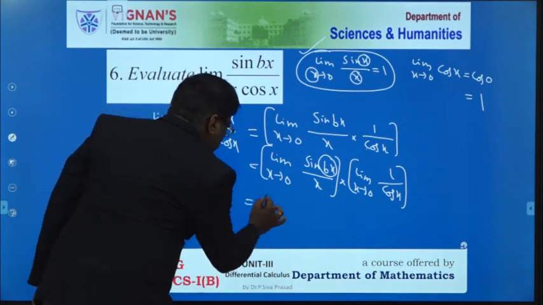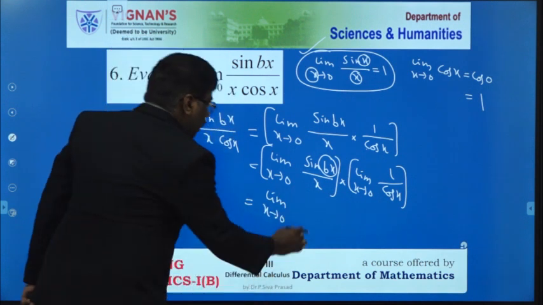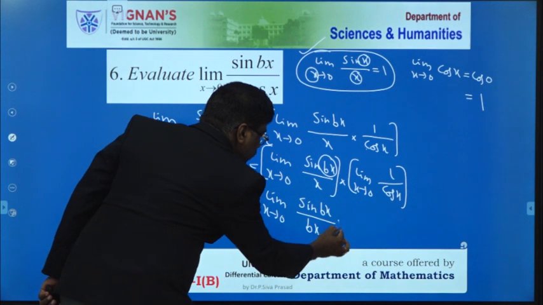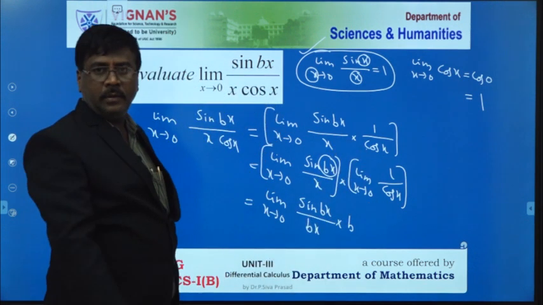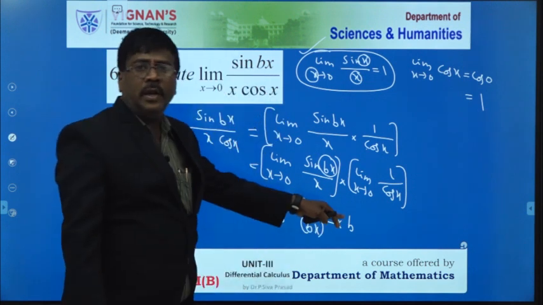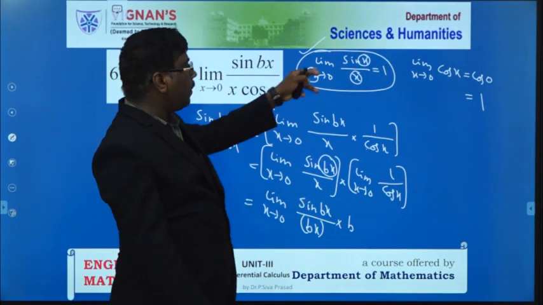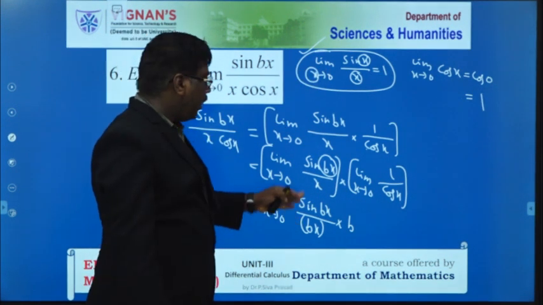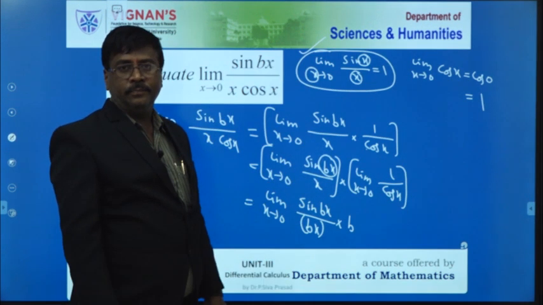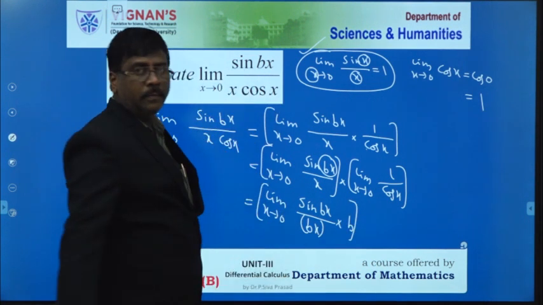That is why this is equal to limit of x tends to 0, sine of bx by bx, into b. Here what I did, in the denominator I multiplied and divided by b. For our convenience I do it like this, because then the formula is applicable here. That is why the argument does not change, and by using that I change the remaining two. All of you catch your point? For that purpose only I multiply and divide by b.